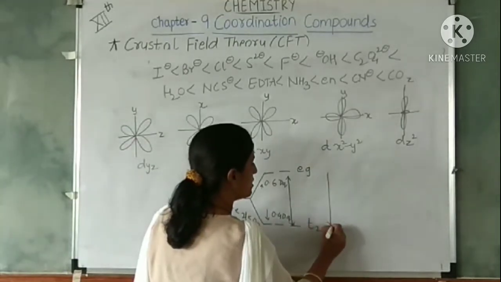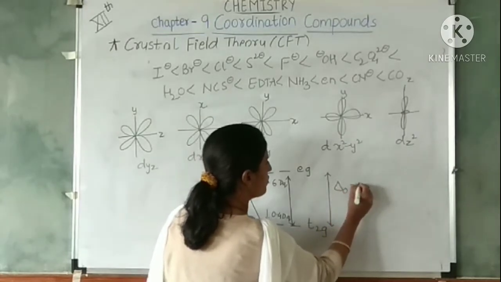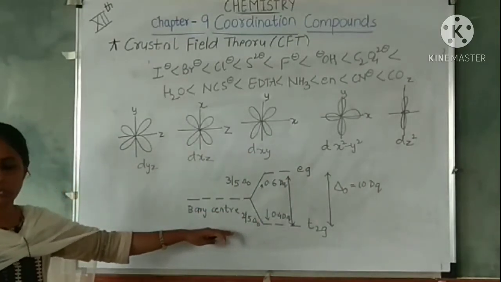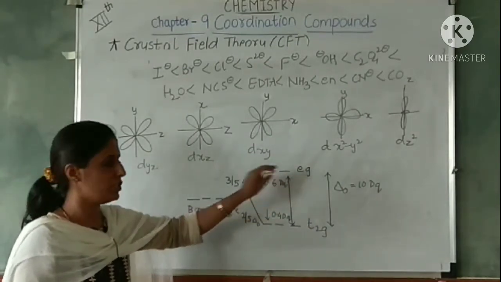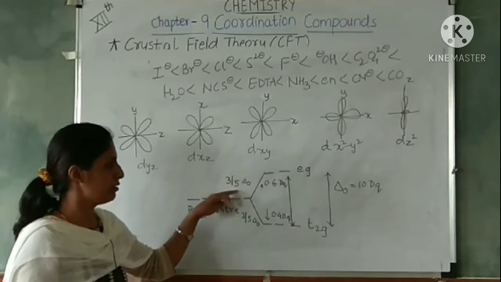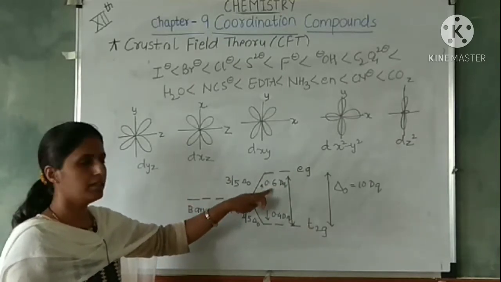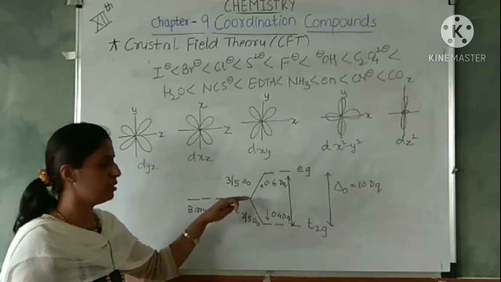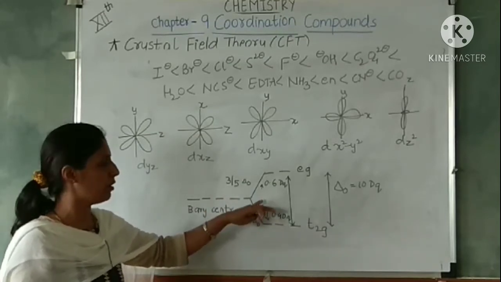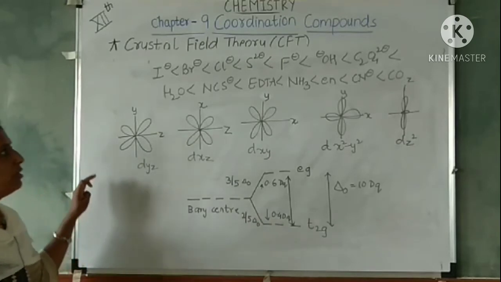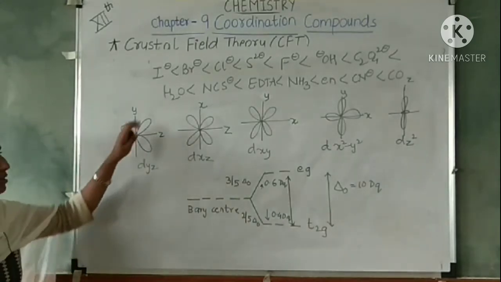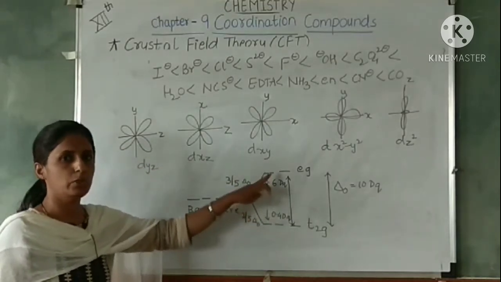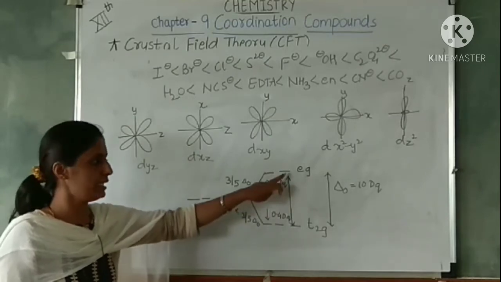This we have seen, this is delta O, that is equal to 10 Dq, the energy gap or the energy barrier between the two states, that is T2g and Eg. The Eg orbitals are raised from the center by 0.6 and the T2g orbitals have their energy decreased below the normal by 0.4. So due to the unsymmetric field, the d orbitals are split into two states, that is T2g and Eg.